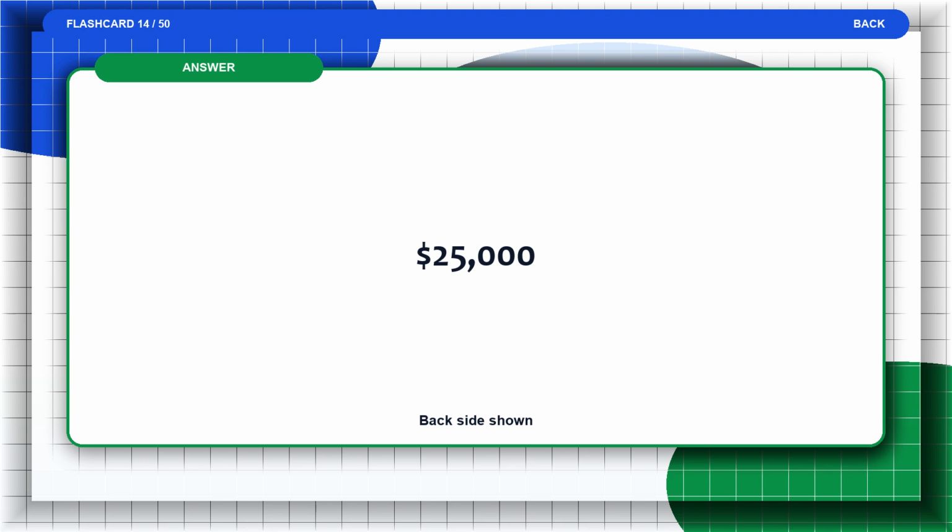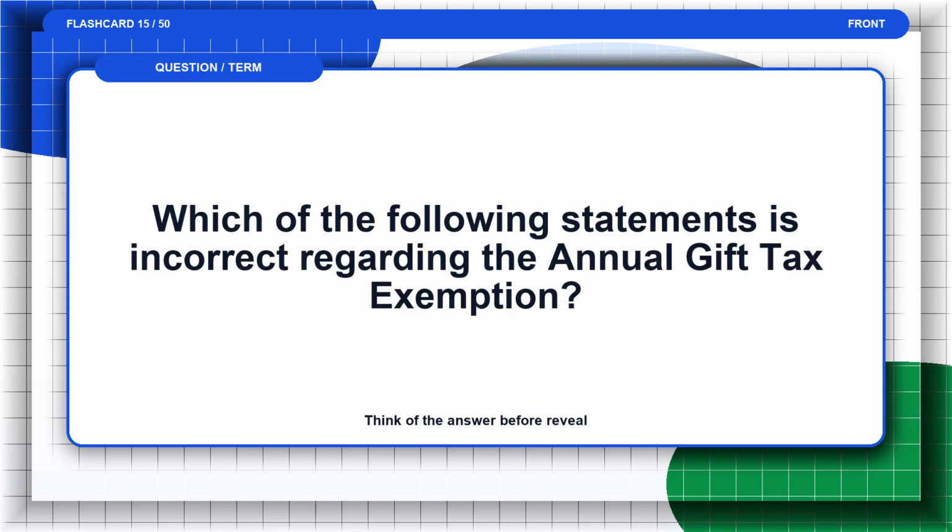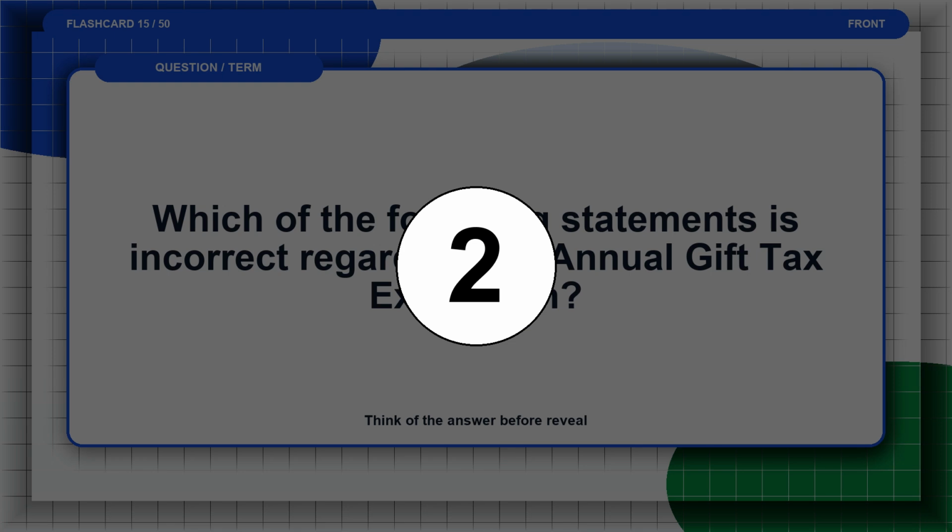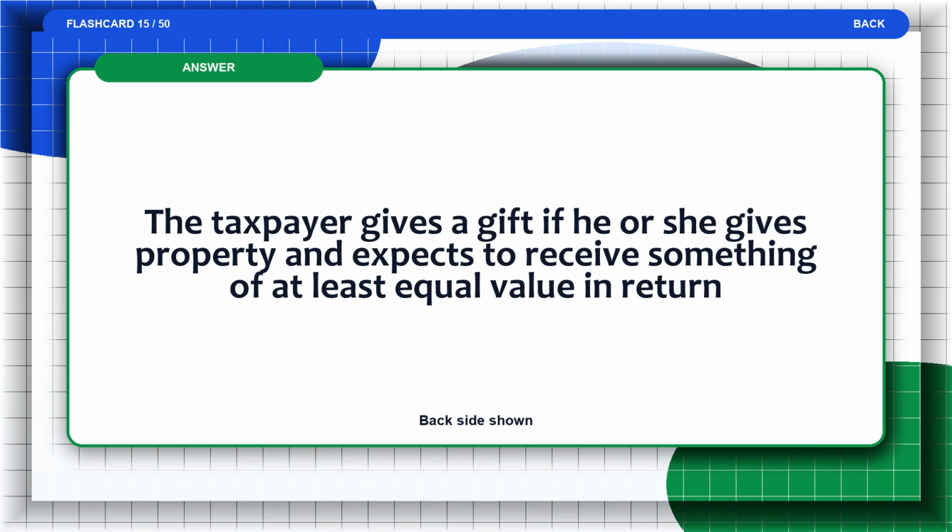The answer is $25,000. Flashcard 15. Which of the following statements is incorrect regarding the annual gift tax exemption? Think of the answer before the reveal. The answer is, the taxpayer gives a gift if he or she gives property and expects to receive something of at least equal value in return.